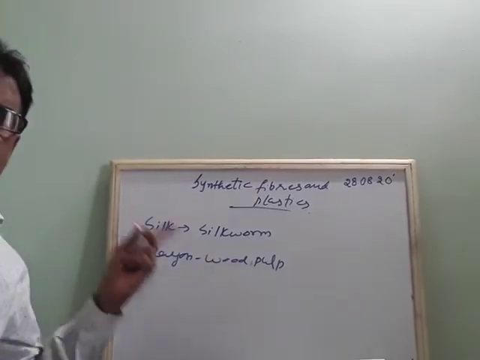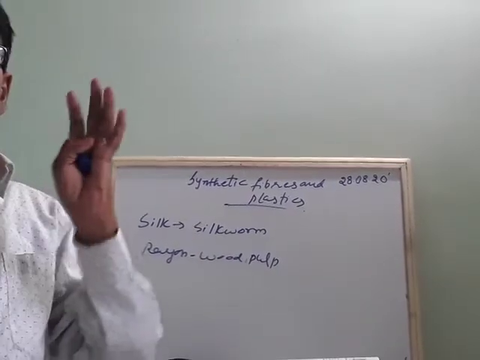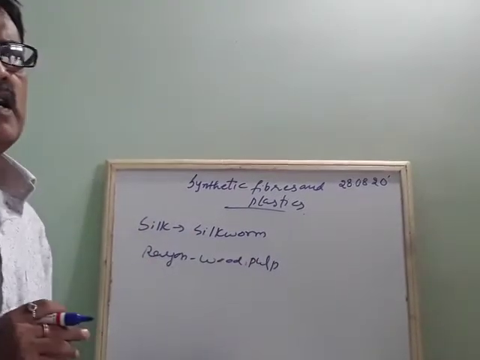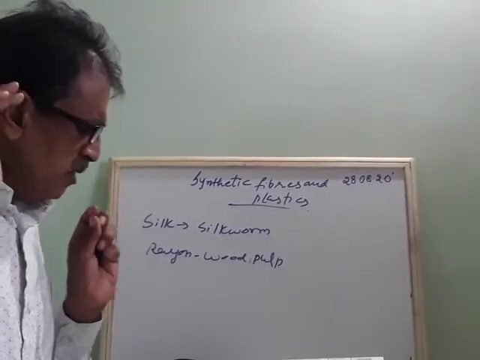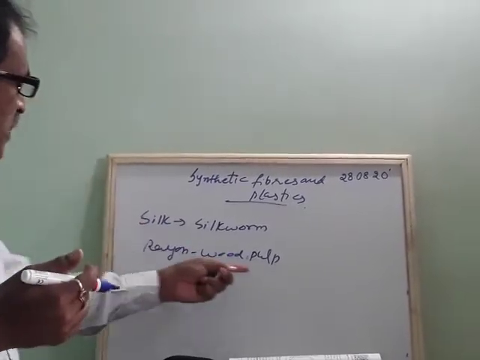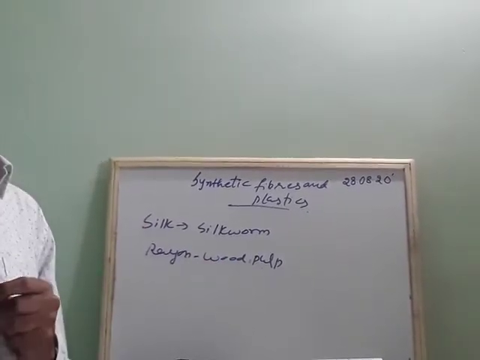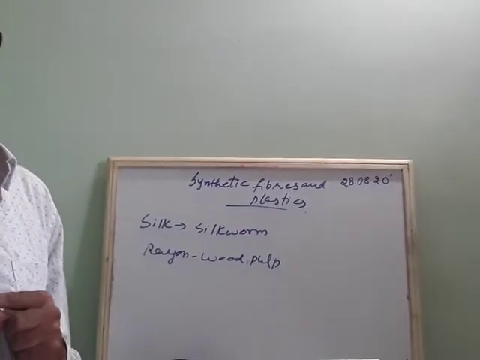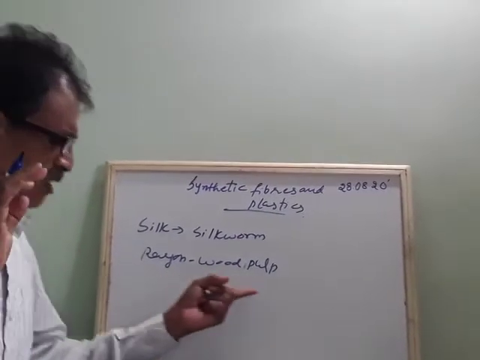This rayon completely resembled silk. It was looking completely like silk, and it was man-made. So rayon is the first naturally made man-made fiber. Okay, so now let us see what they will do.